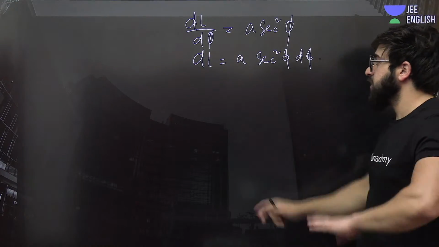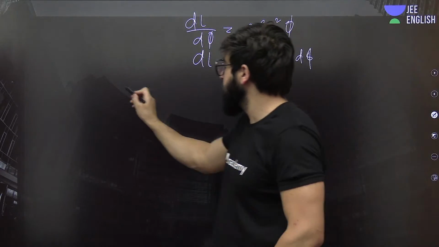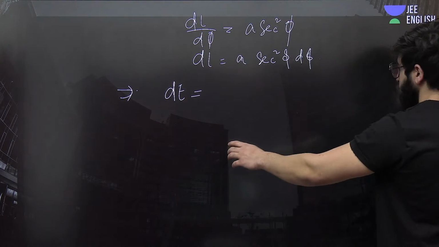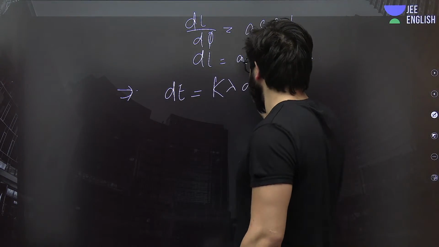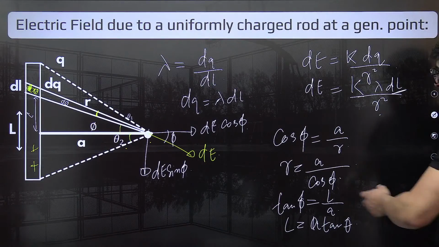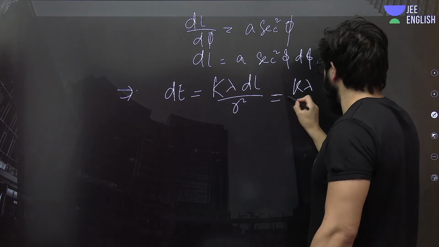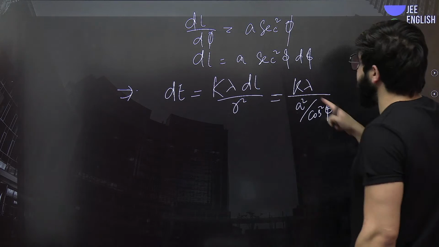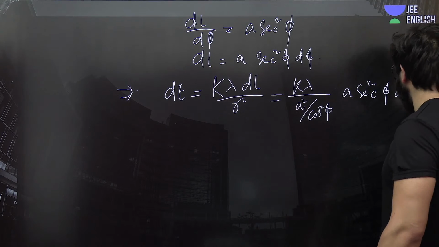Let's move to over here. Now can you put the value of this in this dE exactly? Yes, we can go for this one. Now put this dL and that R in this dE. So what is the value of this dE? K lambda dL upon R square. I can finally write it like this. Instead of this R, I'll put A cos of phi. So this will be K lambda upon A square upon cos square of phi. Instead of this dL, it will be nothing but A sec square of phi d phi exactly.